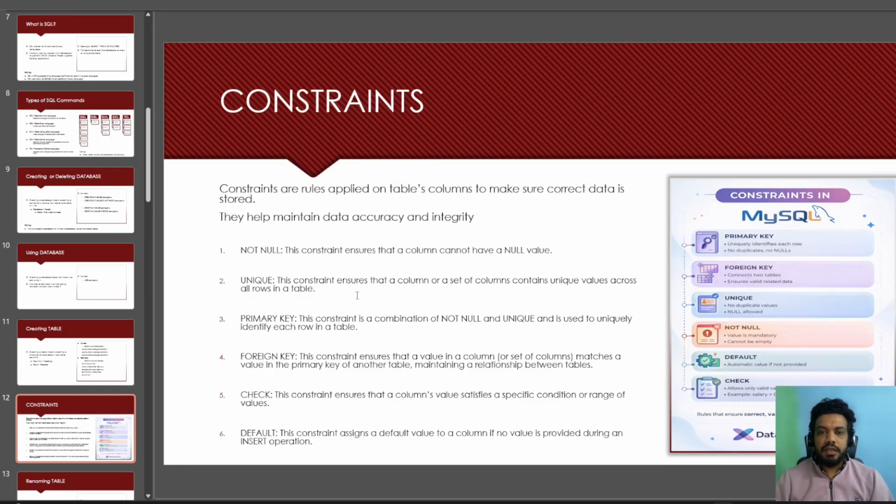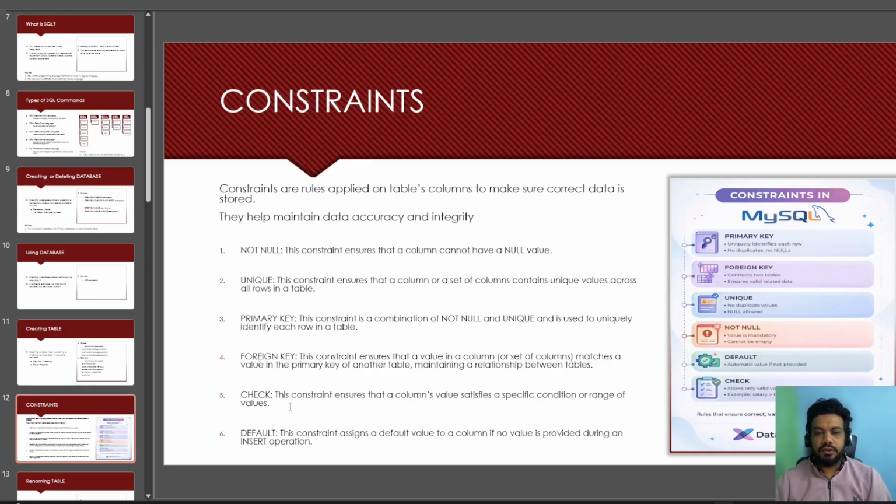Unique constraint basically ensures that every value in a column is unique. And then primary key is the combination of not null and unique. Each table should have a primary key or at least a foreign key, because there is a relationship between primary key and foreign key. We cannot have a table without a primary key. Foreign key basically refers to the primary key in the other table. So that's why I was saying primary key and foreign key go hand in hand. If I have a primary key, then in the other table I would have the foreign key.